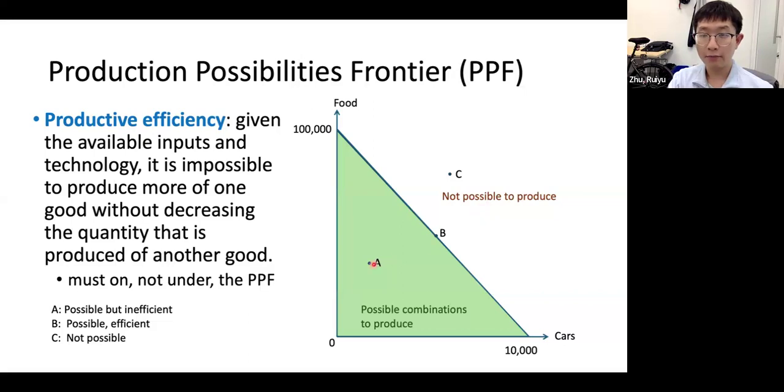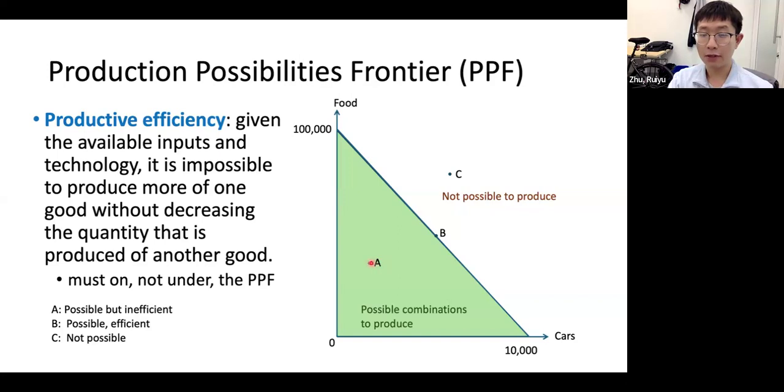For any points in the green area, it's a possible combination to produce, but inefficient. What does it mean by inefficient? It means starting from point A, we can increase food and increase cars at the same time. We don't have to give up anything if we want to produce one more, right?